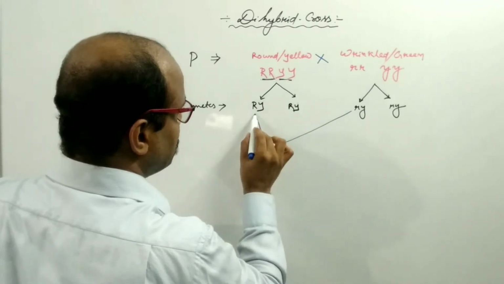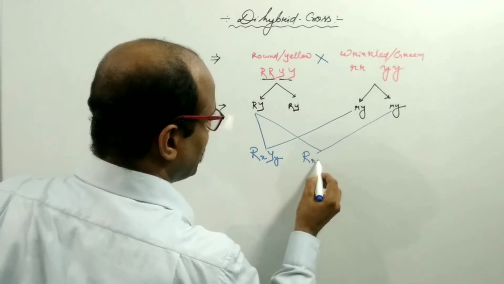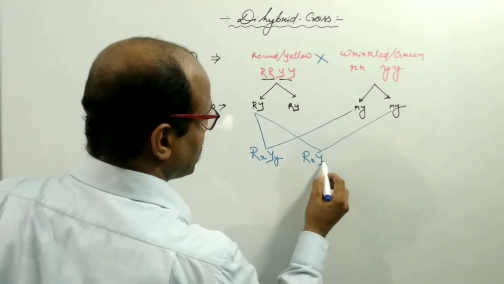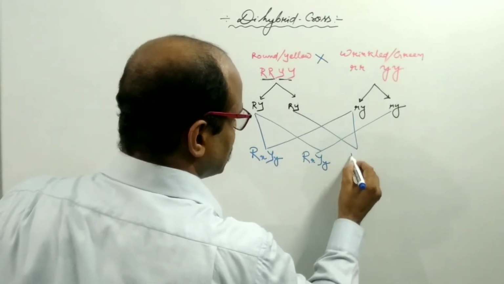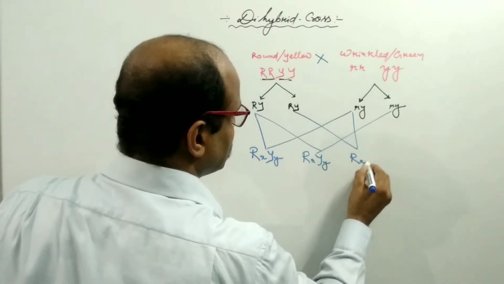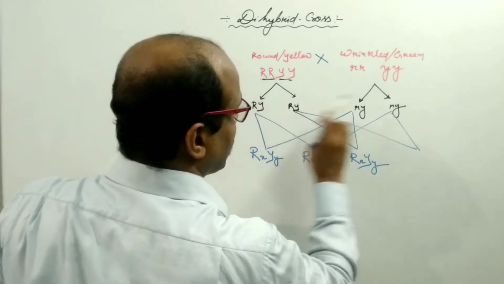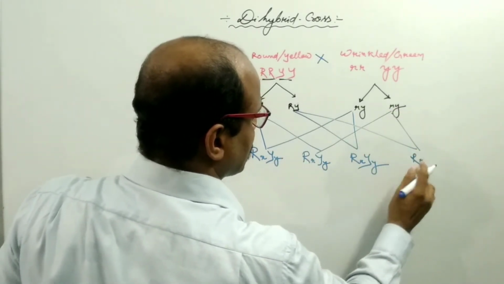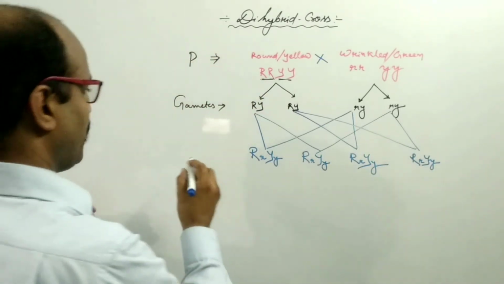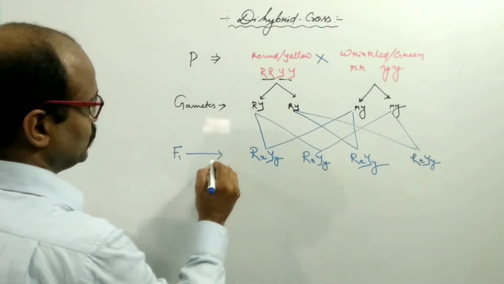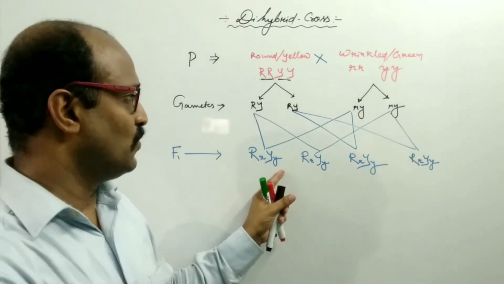If this fertilizes with this, again the same will happen: capital R, small r, capital Y, small y. So all the F1 progeny will be the same, having capital R, capital Y, small r and small y.